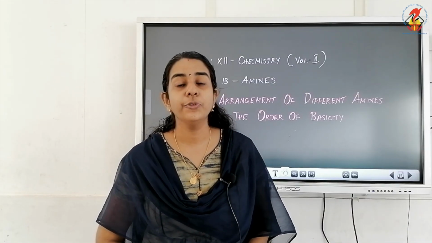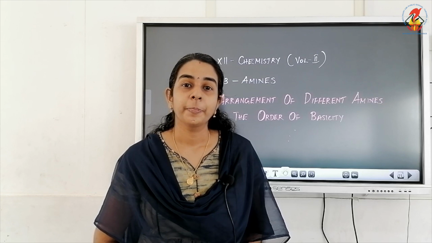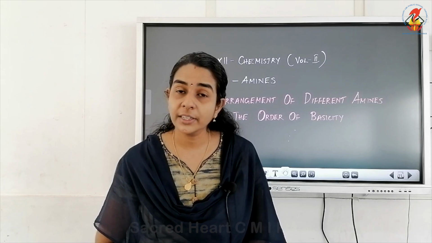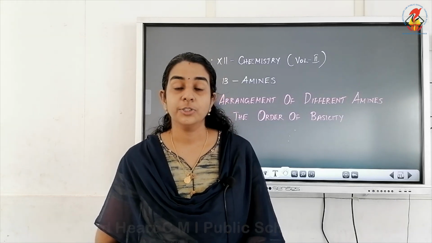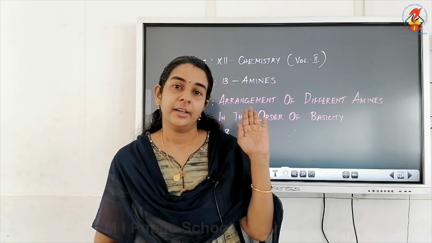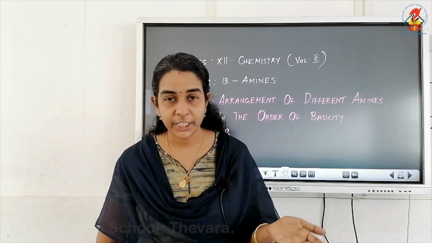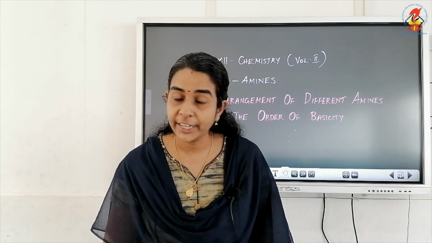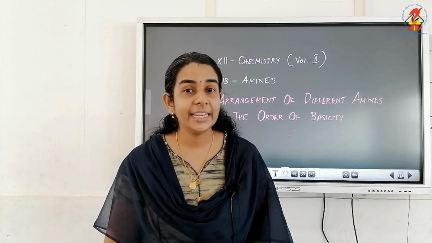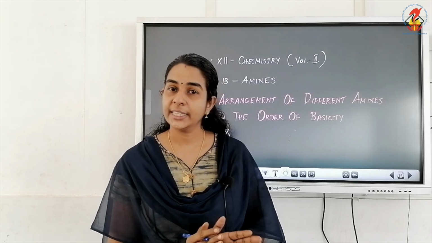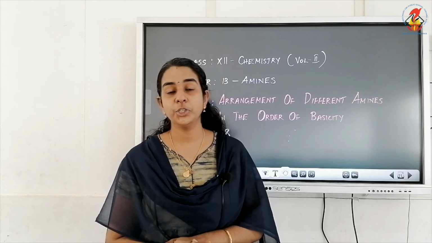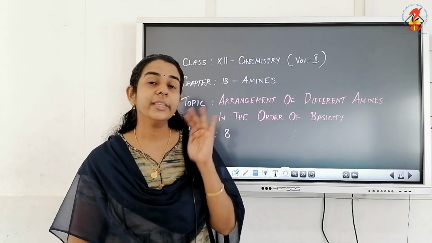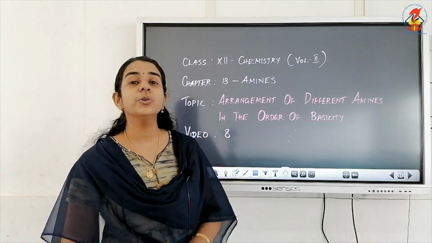Next we will see a few questions to arrange a few amines either in the increasing order or in the decreasing order of their basicity. So before that, remember, when we compare aliphatic amines and aromatic amines and ammonia, the more basic is aliphatic amine and the least basic is aniline or aromatic amine. Ammonia is having basicity intermediate between alkyl amines and aromatic amines. So by keeping all these things in your mind, we can do some questions.